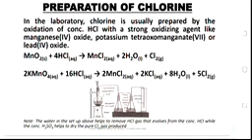Conc H2SO4 is a good drying agent, and in the laboratory we normally use it to dry a gas or any substance that is acidic, because the conc H2SO4 itself is an acid. So you cannot use it to dry a gas like ammonia, which is basic in nature. So you use conc H2SO4 to dry most things that are acidic or neutral. That is it about the laboratory preparation of chlorine.